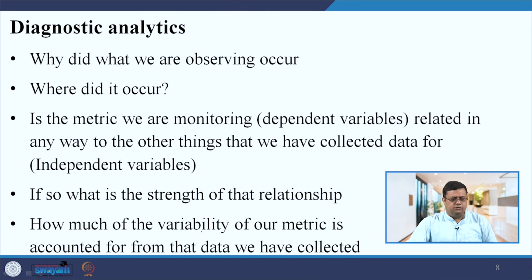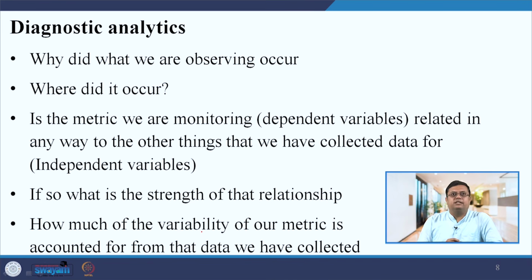Now let us move to diagnostic analytics. First, let us understand what kind of questions you can answer. Initially, I suggest you start with descriptive, and then slowly move towards diagnostic also. I hope an HR manager has this much knowledge to implement diagnostic after descriptive, but start with descriptive first and then go for diagnostic.